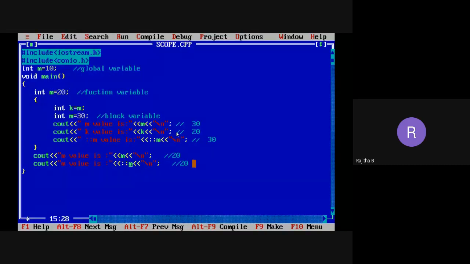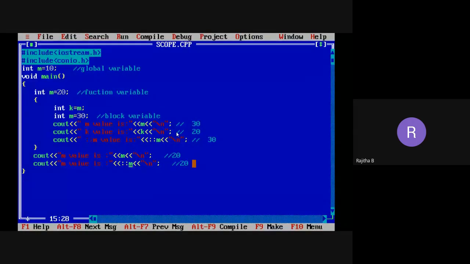Pranay Akula gave the answer as 20 20. Is that correct? 10. Yes, 10. Dheeraj Reddy, 10, 10. Ramya, 10. Manisha gave the answer as 20 and 10.